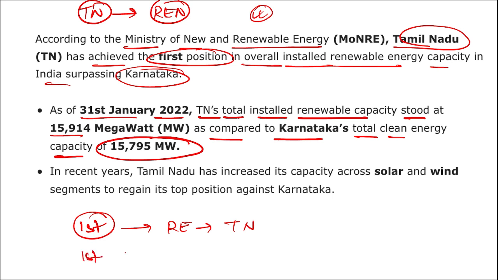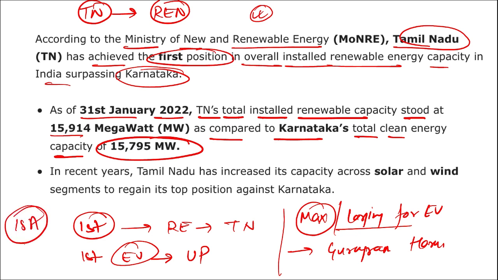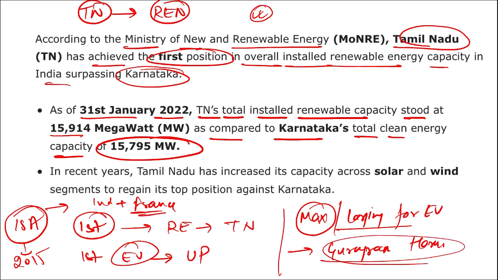Similarly, if I ask you which state topped in the sales of electric vehicles, it will be Uttar Pradesh. Apart from this, if I ask where the largest charging station for electric vehicles is being set up, it is being set up in Gurugram, Haryana. And similarly, there was a term, International Solar Alliance, that was formed in 2015, a joint venture of India and France. And where is the headquarter of this ISA? It is also in Gurugram, Haryana.